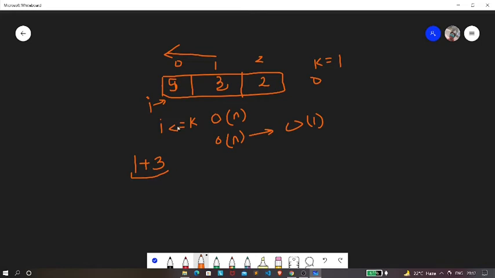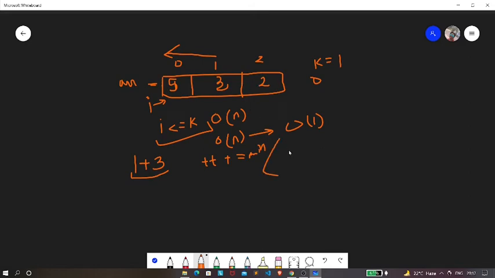So if the value of i is less than or equal to k, what we are going to add to our time taken is the minimum of, let's consider this array to be arr, so this is your arr, we need to add the minimum of arr of i comma arr of k.